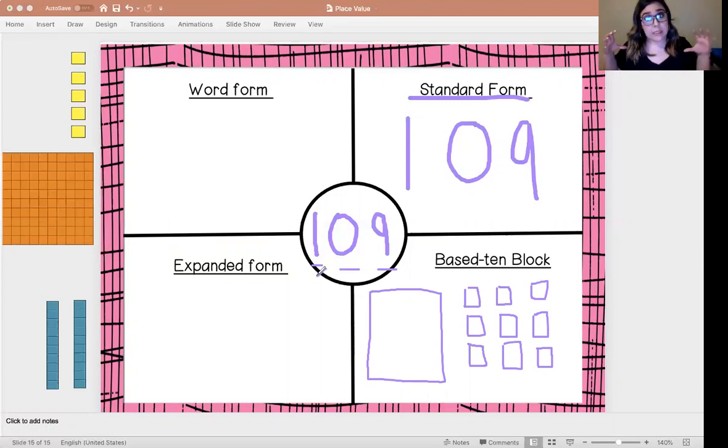That means you're going to write that number sentence. Okay, so we're going to start left to right. So left, I have a 1 in my hundreds place. So 1 in my hundreds place equals what? 100. Okay, plus, do I have anything in my tens? No, so I'm not going to put anything there. But do I have something in my ones? I do. I have 9. So I'm going to do 9. So my expanded form is 100 plus 9. That's it.